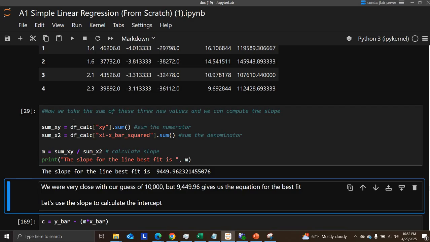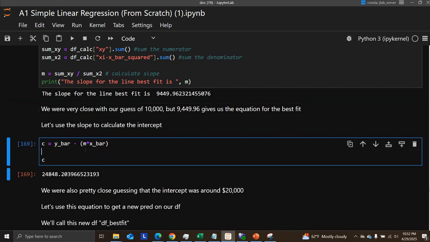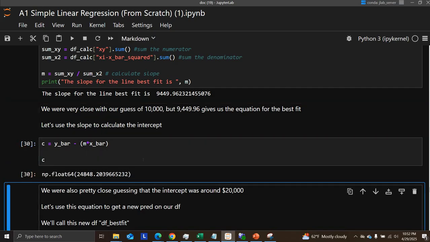is 9,449. So we had originally said 10,000 when we eyeballed it. So we're actually pretty close. We're off by about 500, but that's not a lot in the context of these big numbers. And then C is around 24,000. So we had said that it seemed like with 0 years, if you were just entry level, you'd be getting paid about 20,000 to 30,000. So this is saying you get paid around $24,848 annually. That's pretty close.